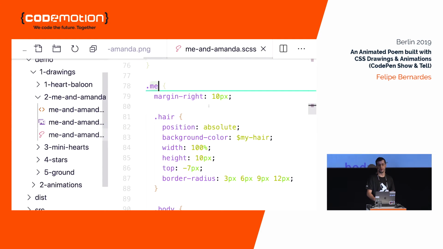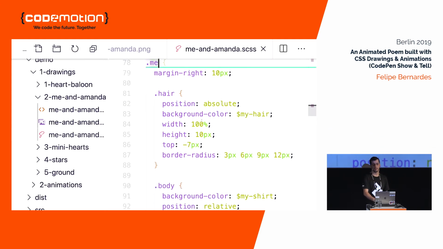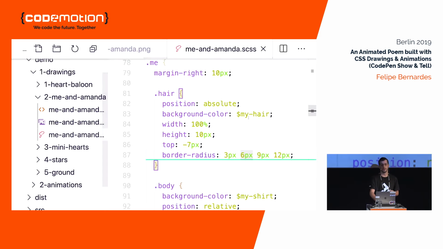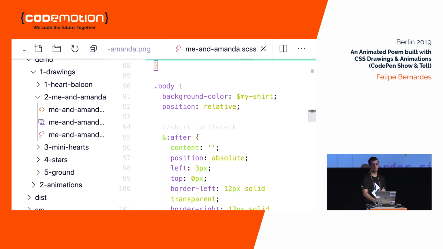So let's look at my hair. It's absolutely positioned, referring to the head. There's my hair color here. And for the border radius, the corners are different for each side of the hair. So here it is more rounded than here, and so on. Okay. So for the body, there's the background color with my shirt color.